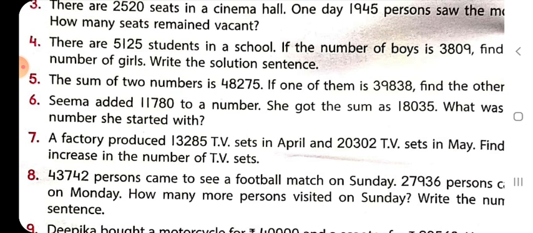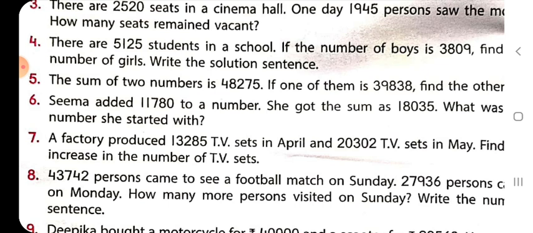20,302. So find the increase in the number of TV sets. As you can see, in April it was 13,000 something, and in May it was 20,000 something. So you can easily observe that the production has increased in a month.